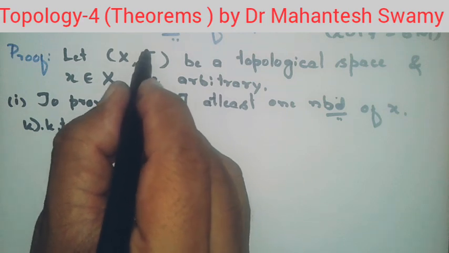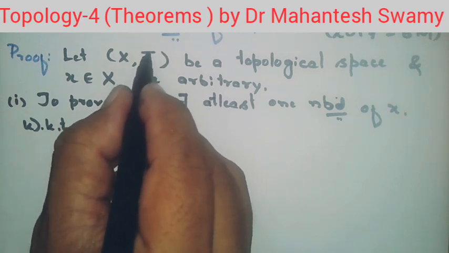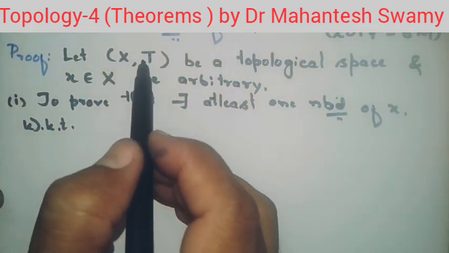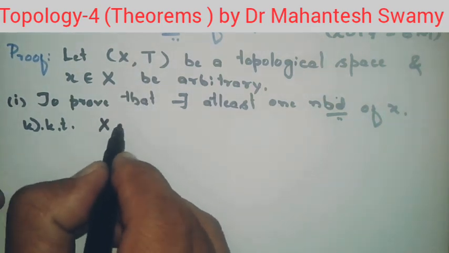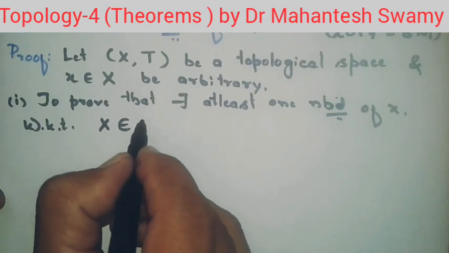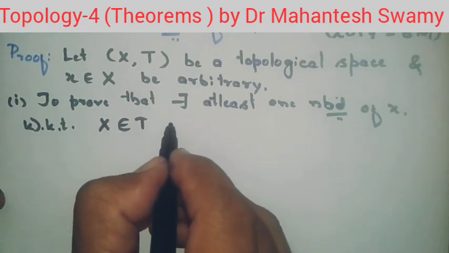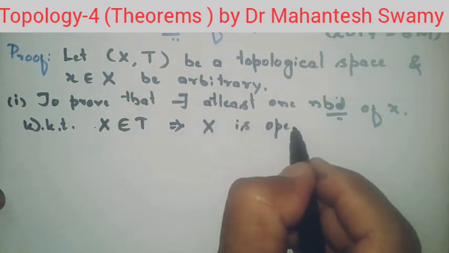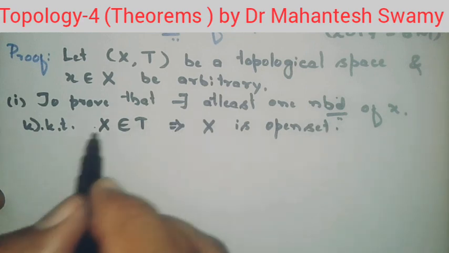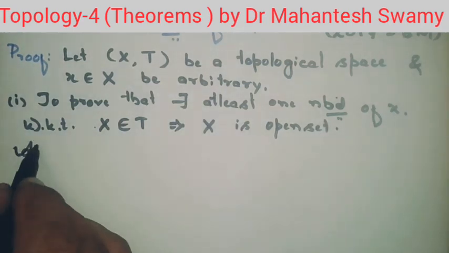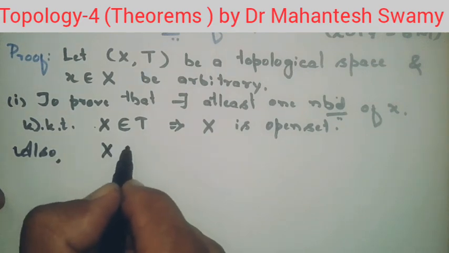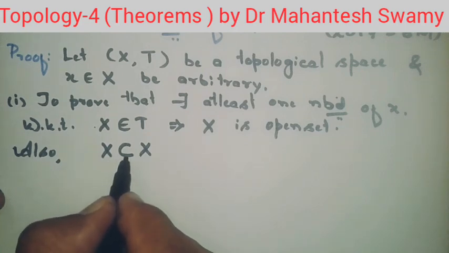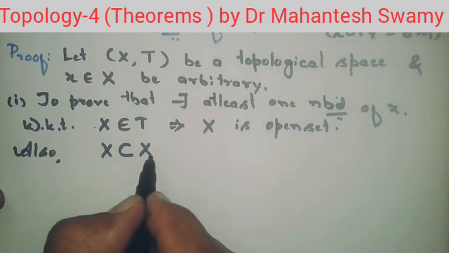The property number 1 tells us that the topology T should contain phi and X. That is, the set X belongs to T by the definition of topology. This implies this X is an open set. It is an open set now because it is a member of the topology. Now also, X is a subset of itself. This is a trivial fact. The set is a subset of itself. So X is a subset of X.